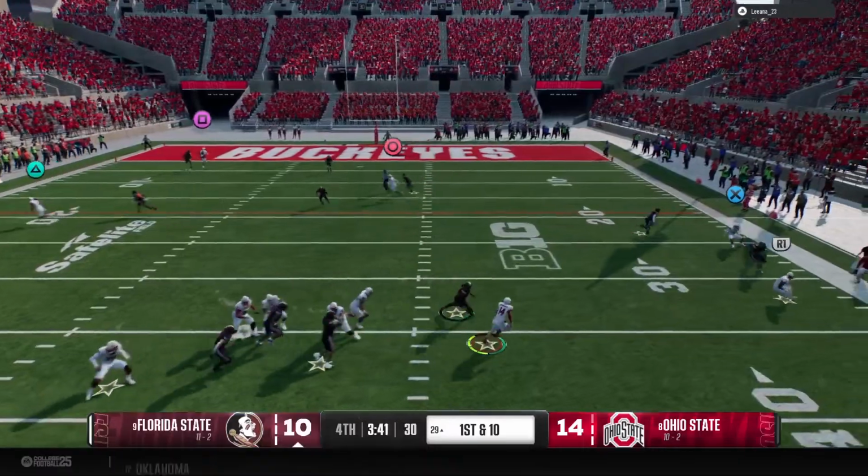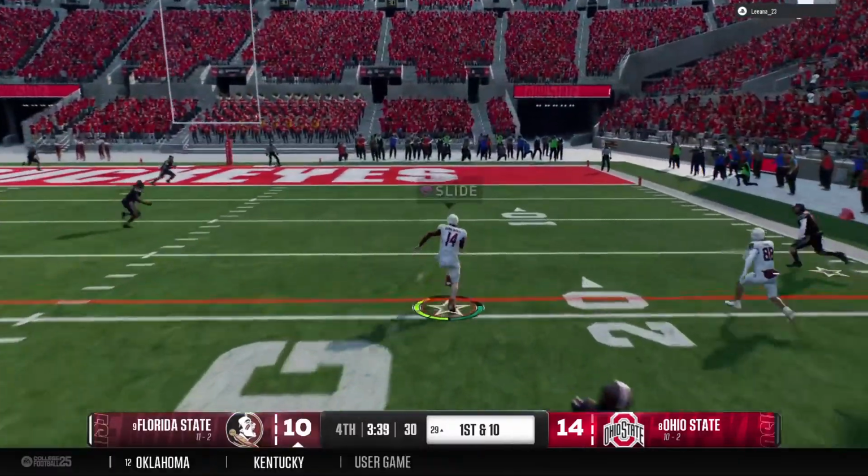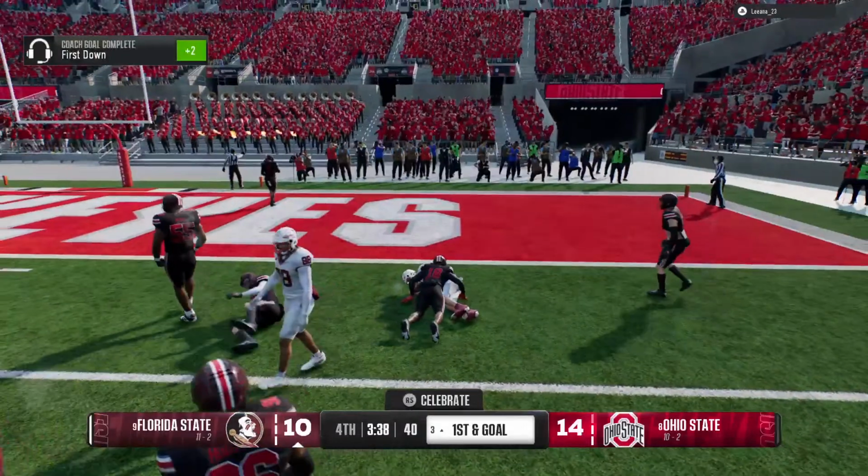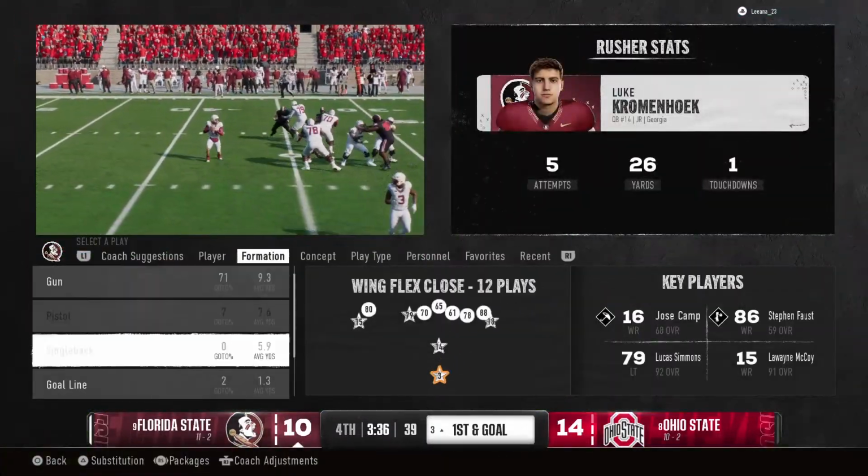He's running out of time here. Extending the play now. He's got enough for the first down and still going. Brought down at the 3 after an excellent running play.